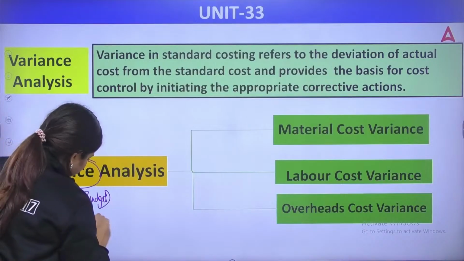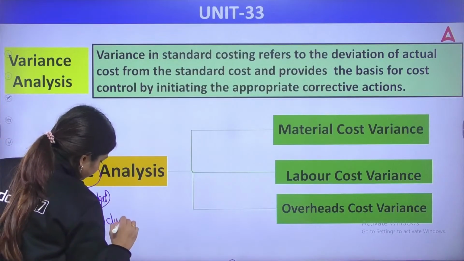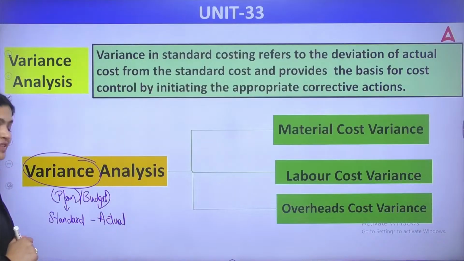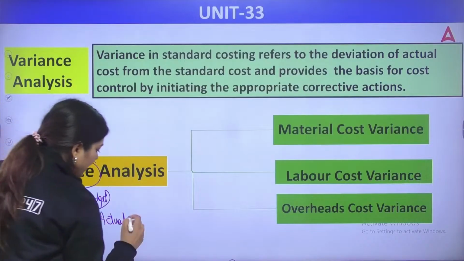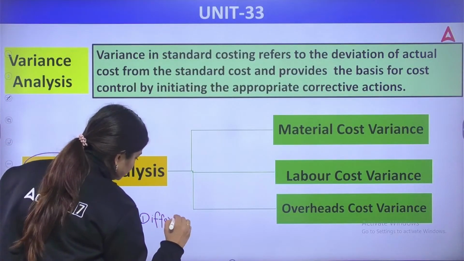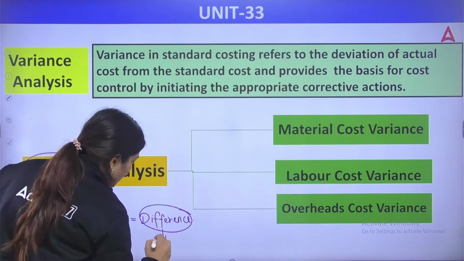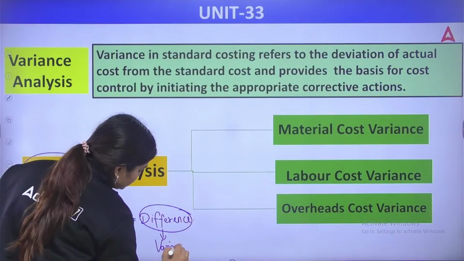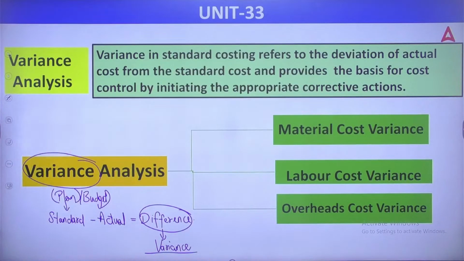After setting your standards, you will see actual performance. You will start your working and see your actual performance. If there is any difference between standard and actual, this difference is known as variance.